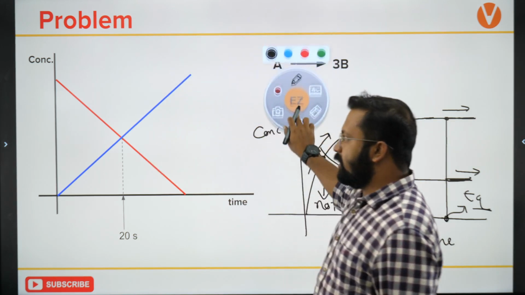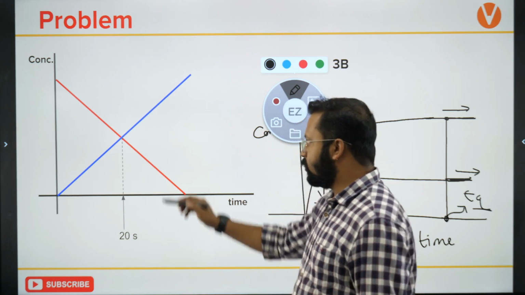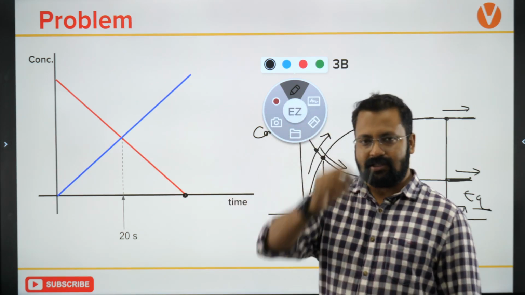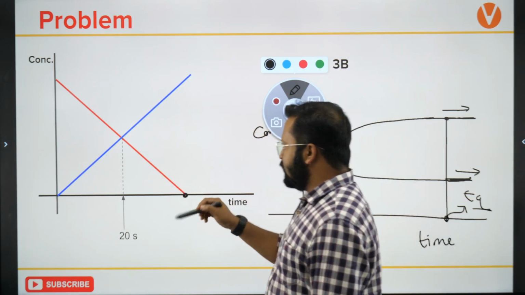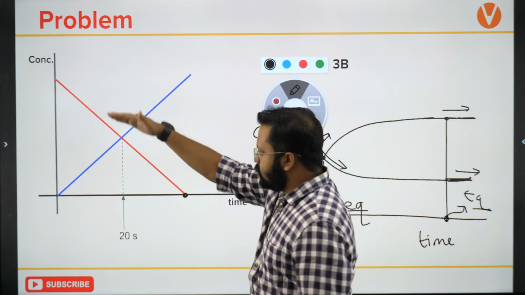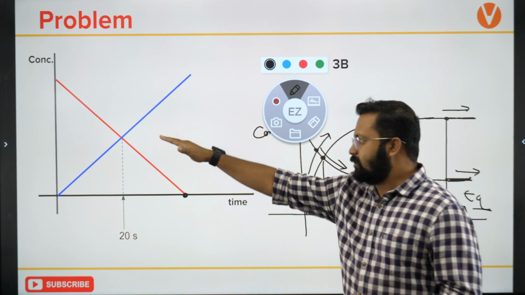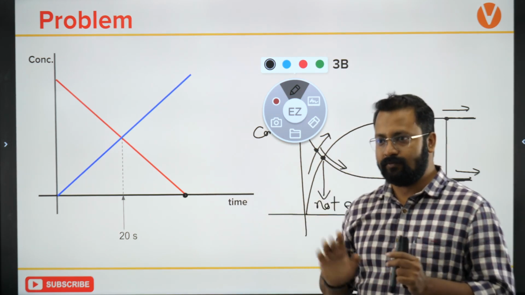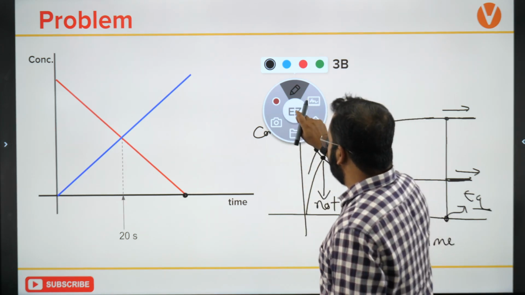So in a zero order reaction, will we ever achieve equilibrium? No, because zero order always reaches completion like this. We will never see a scenario where concentration runs parallel to the time axis. We would never ever see this scenario. So with that idea in mind, let's move ahead.